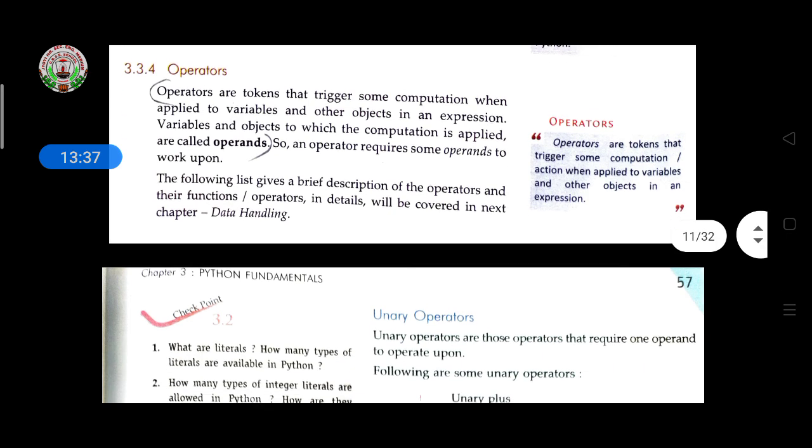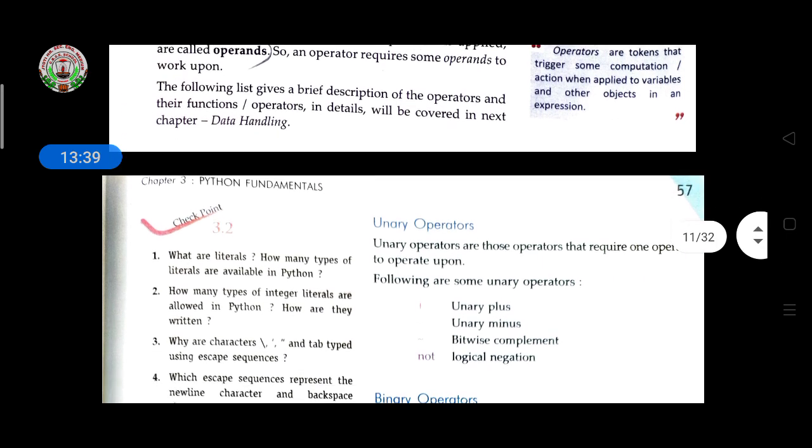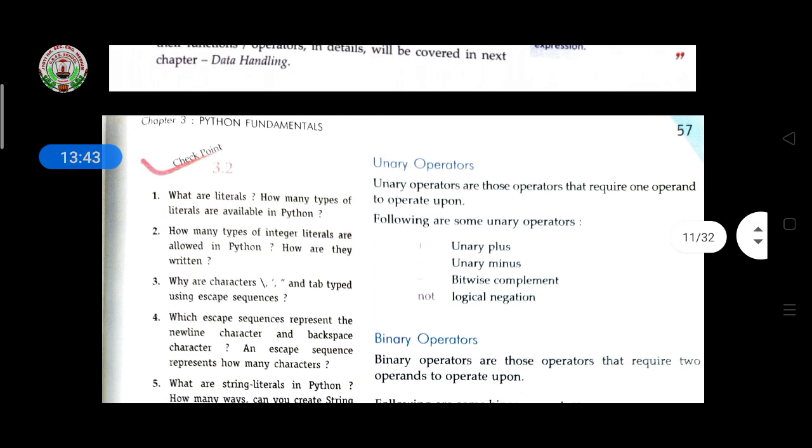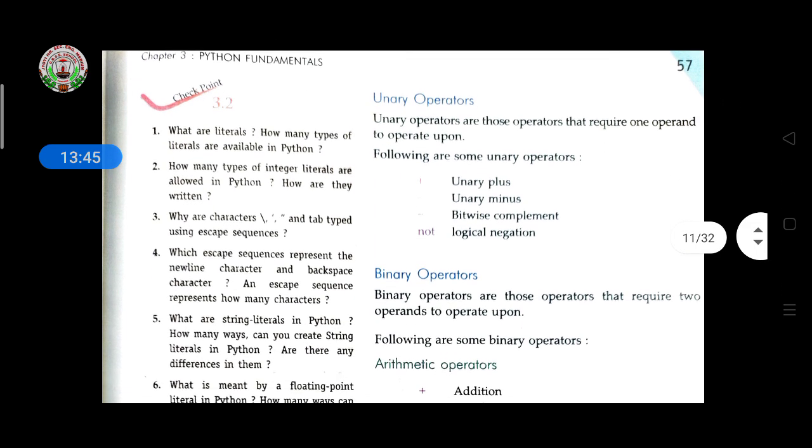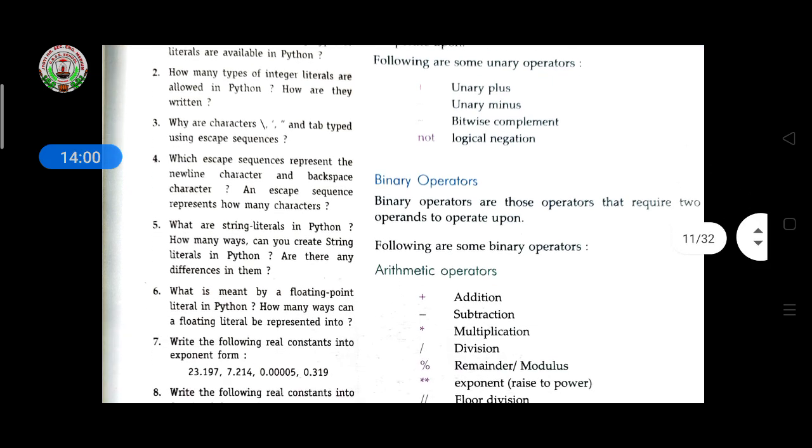So here the following list is given about the operators. Come to the unary operator. What is the use of a unary operator? Unary operators are those operators that require one operand to operate upon. So here unary plus, unary minus, bitwise not, logical negation are given.